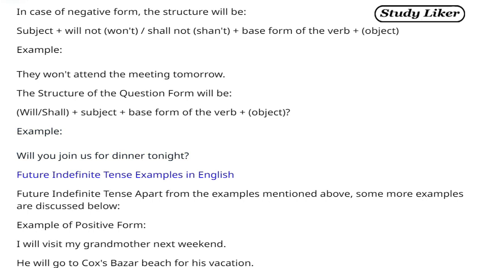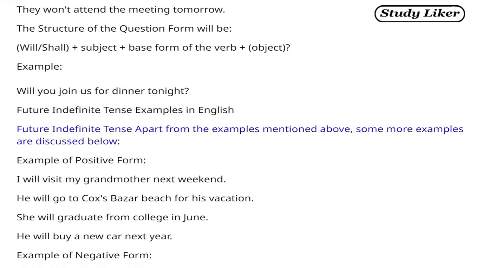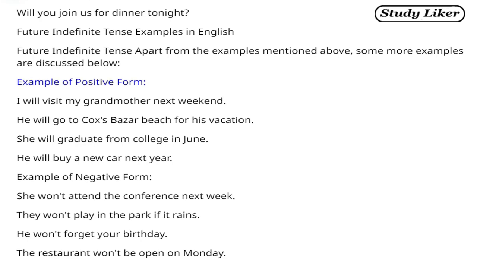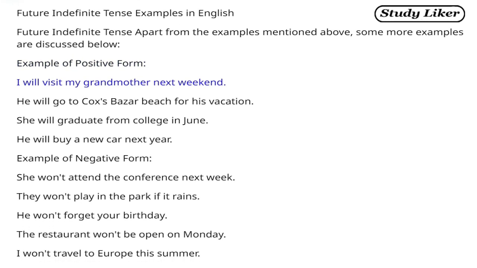Future indefinite tense examples in English. Apart from the examples mentioned above, some more examples are discussed below. Example of positive form: I will visit my grandmother next weekend. He will go to Cox's Bazar Beach for his vacation. She will graduate from college in June. He will buy a new car next year.